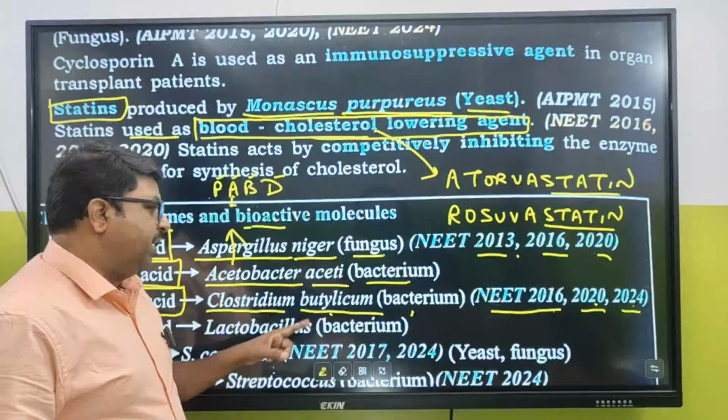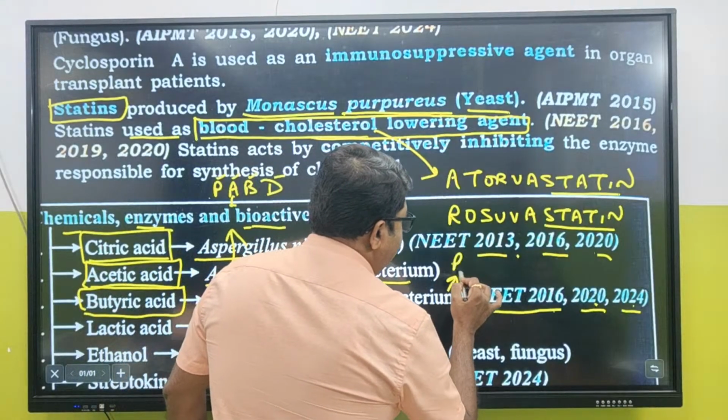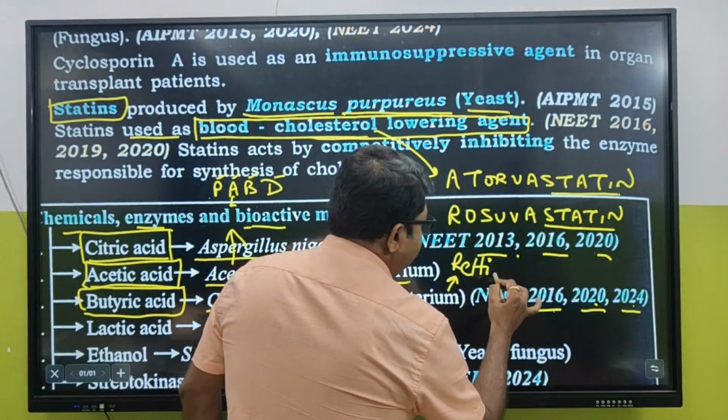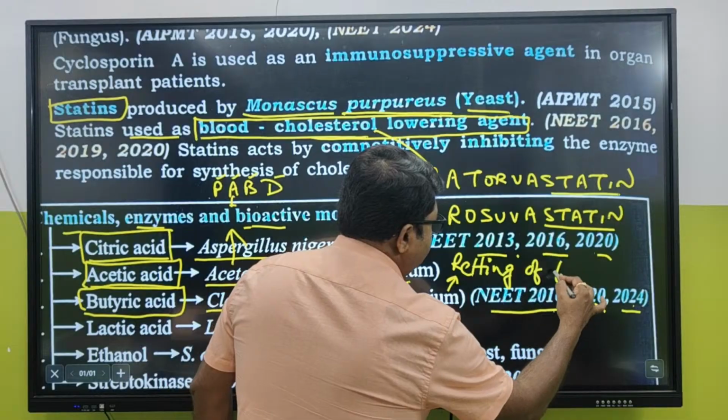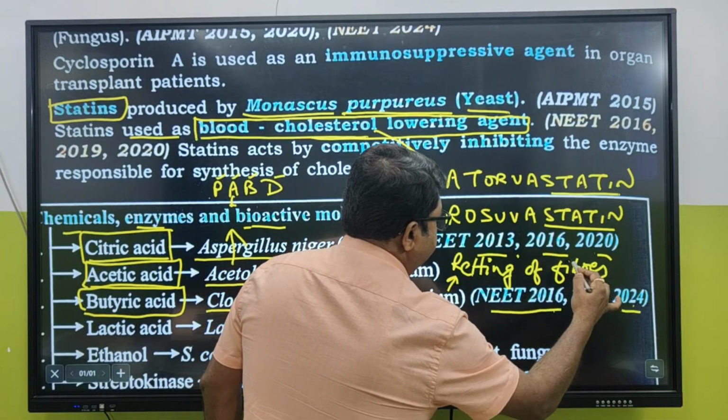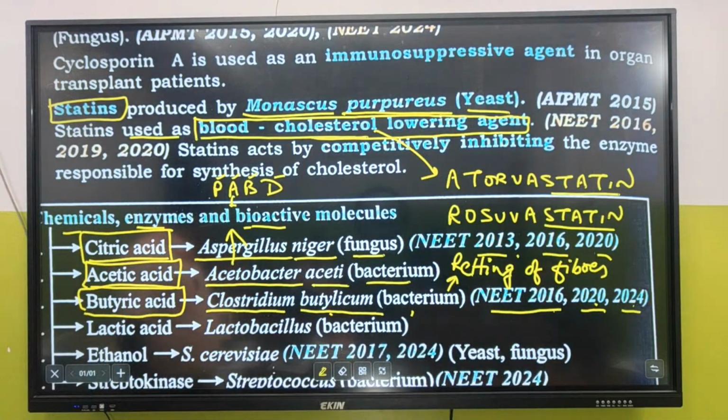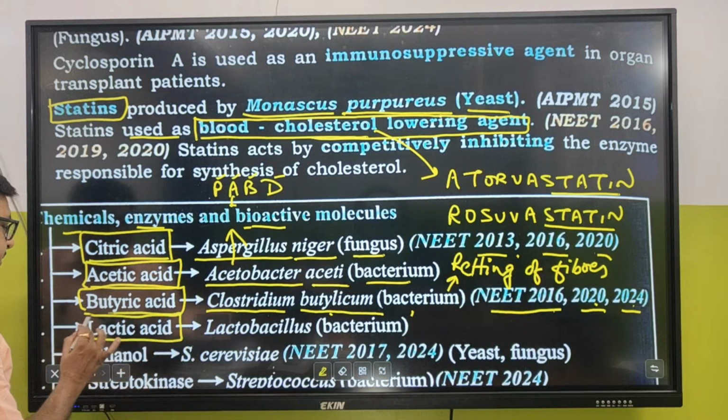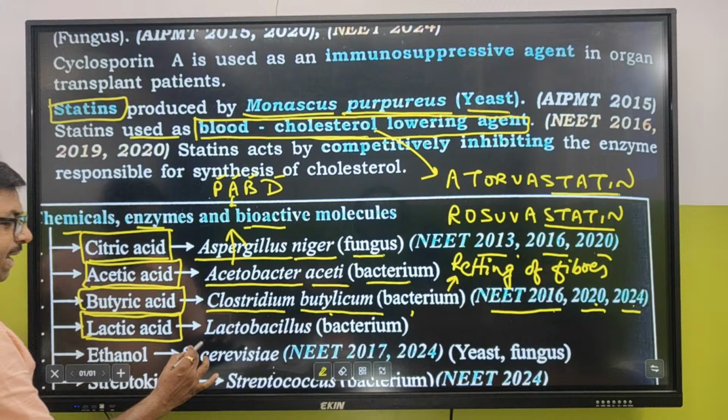It's very, very important. Retting of fibers. I'm writing it over here. Retting, R-E-T-T-I-N-G. Retting of fibers is done by Clostridium butylicum. Lactic acid formation by Lactobacillus bacterium.